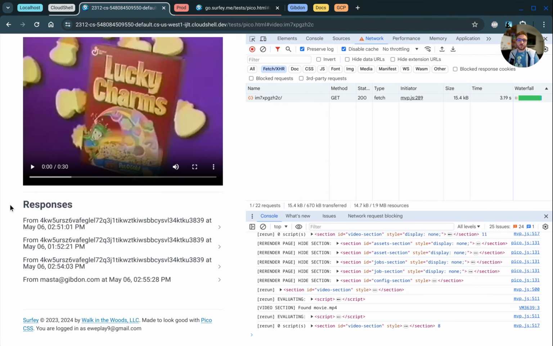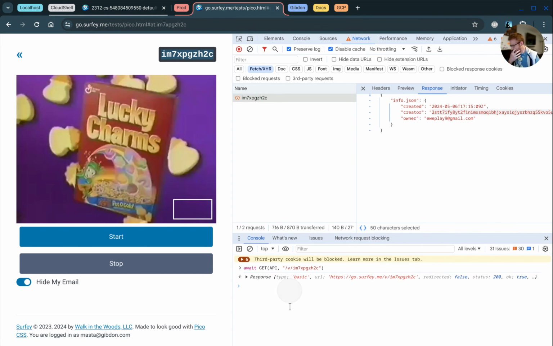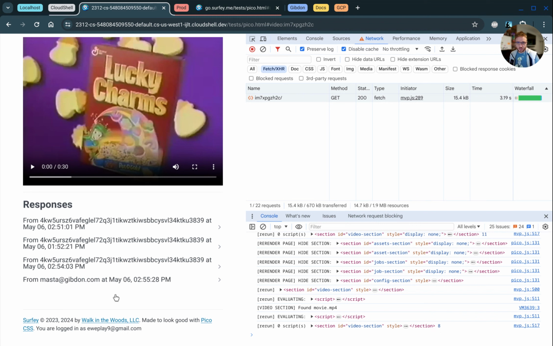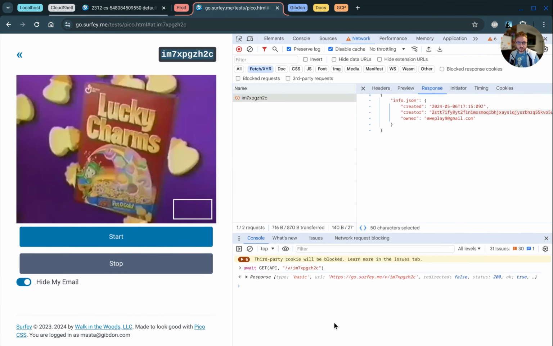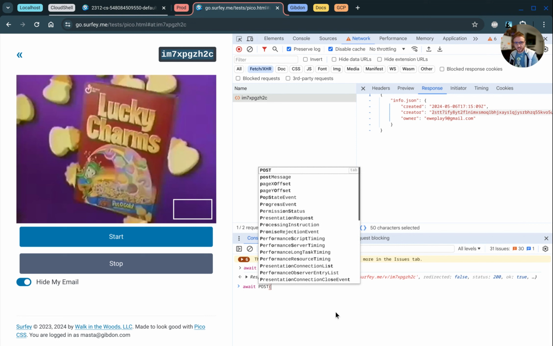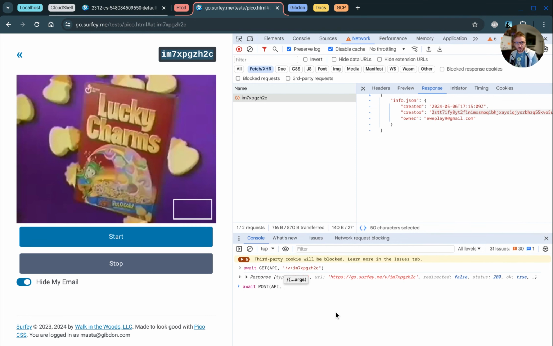As part of this, I did make some modifications to the API, obviously, not just to expose the email address if you select it, but also so that you can make changes to something that you own. So let's say I'm going to take this ID from my frowny face, and I want to expose this, and I am the creator.